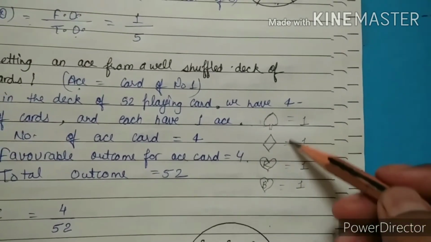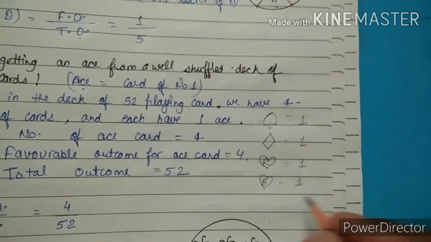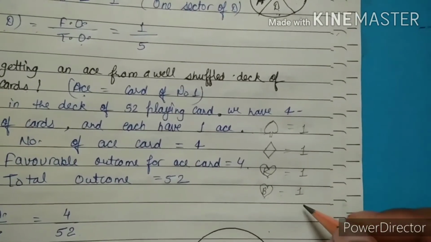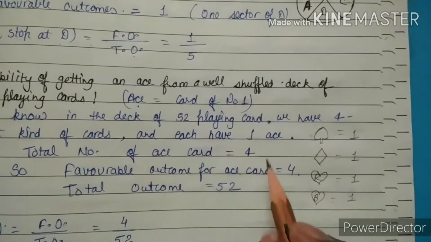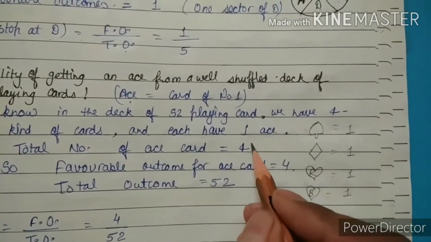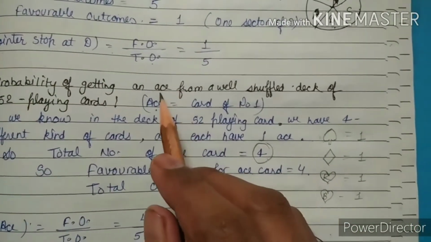So total, out of 52 there is 1, 2, 3, 4. After adding them all, we have a total of 4 ace cards. So here the total number of ace cards is 4. That's why from 4, this is our favorable condition, because the question asks us for an ace.